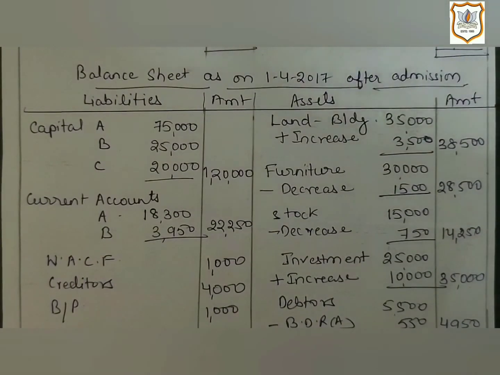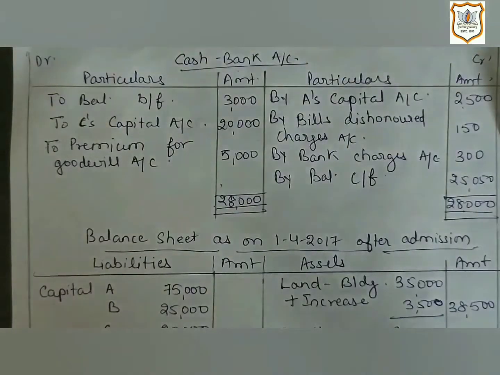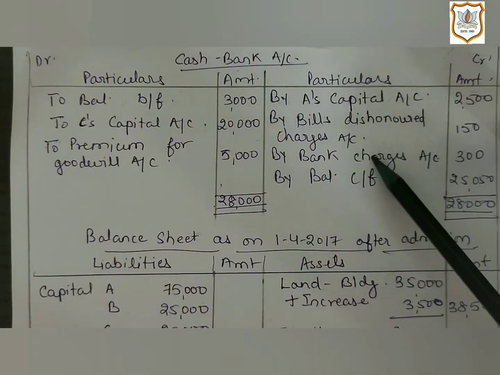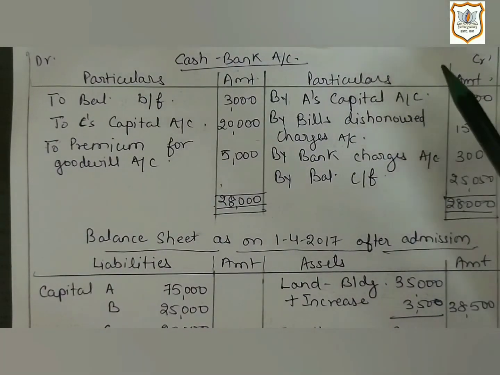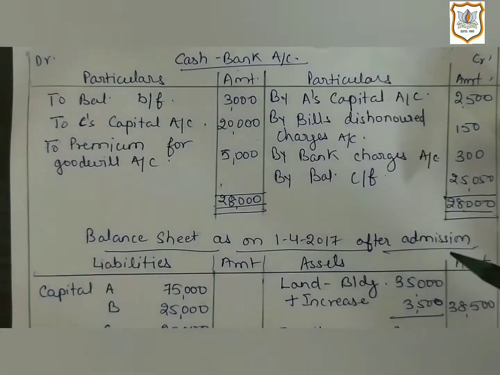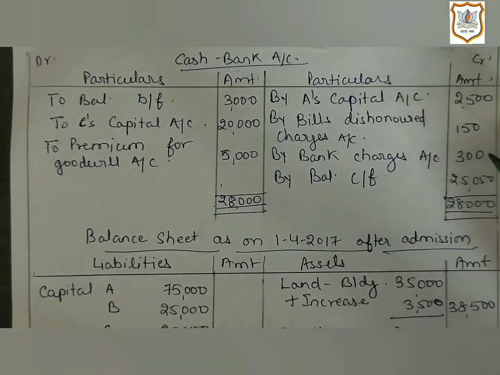Now in the last point, it is given that dishonor expense of bills receivable rupees 150 and bank charges rupees 300, which are paid but not recorded in the books. Now here both the items, that is bills dishonor charges and bank charges, will be shown on credit side of cash and bank account, as both are paid and it reduces the bank balance, so it will be recorded on credit side.